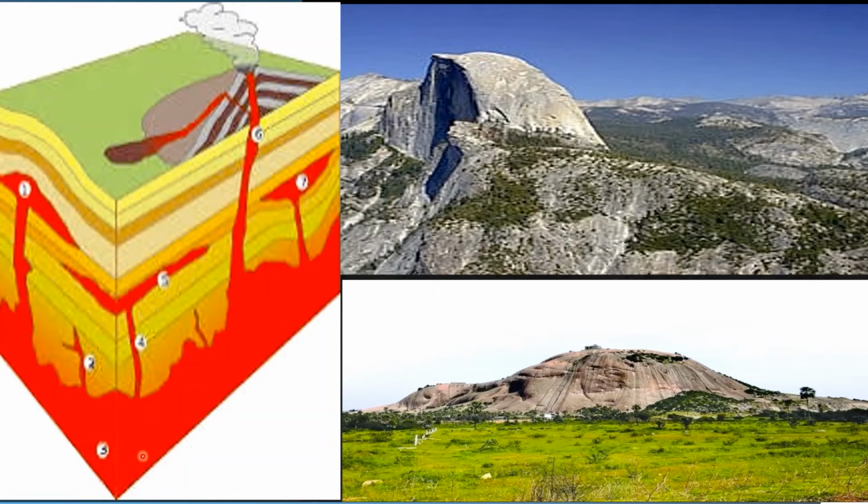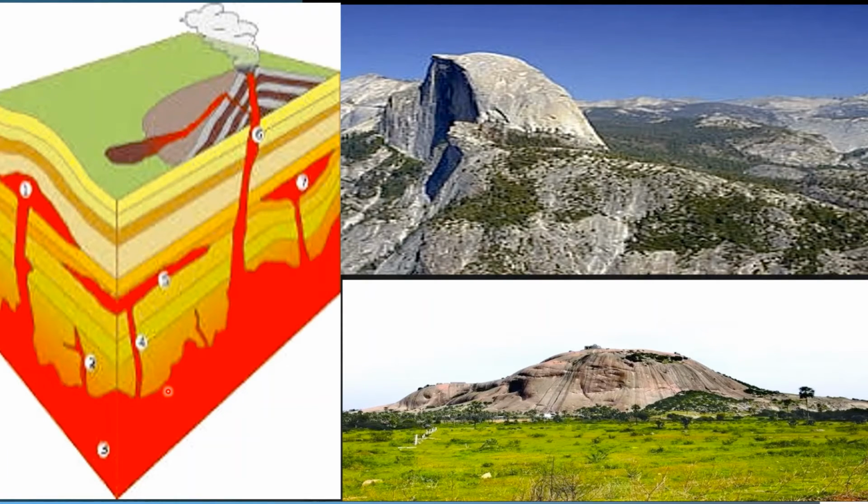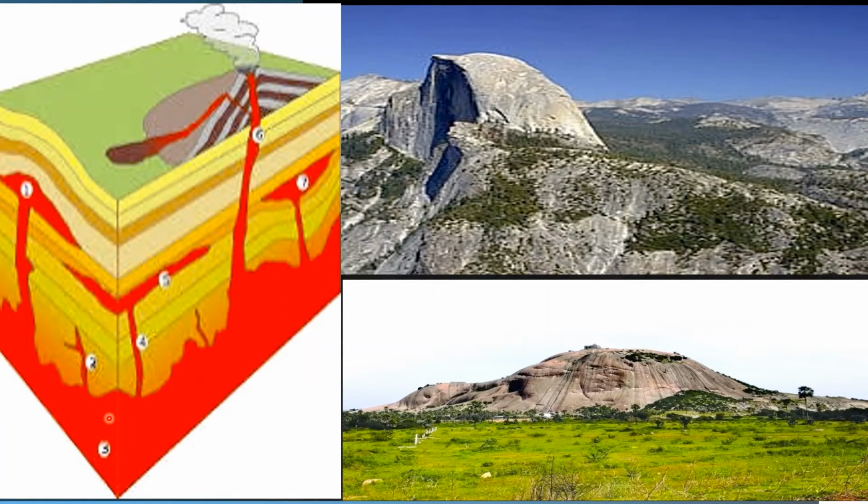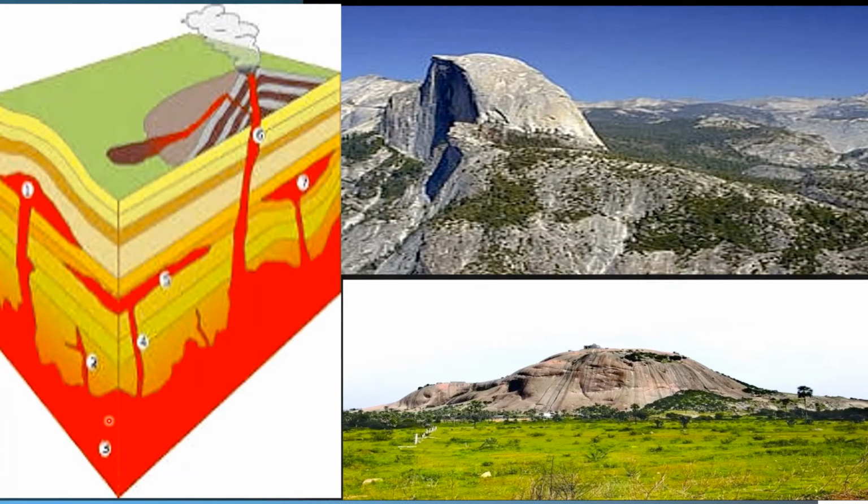Batholith. Bathos means depth and lithos means rock. Batholiths are large masses of igneous rock that form from cooled magma deep in the earth's crust. These rocks are made of felsic or intermediate rock type, which means they contain silica, 55 to 65% of silica. The types include quartz, granite, monzonite and diorite.